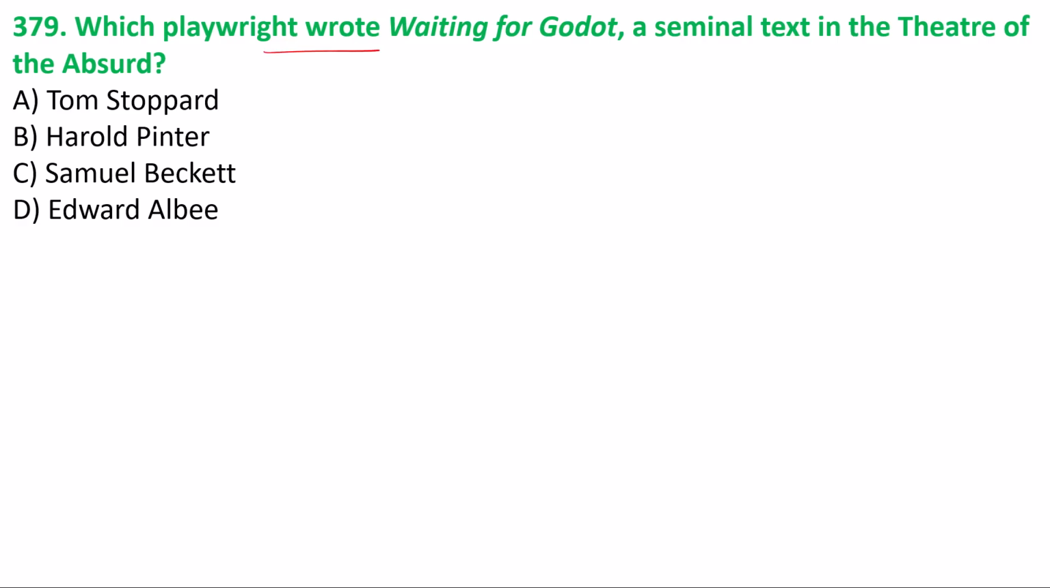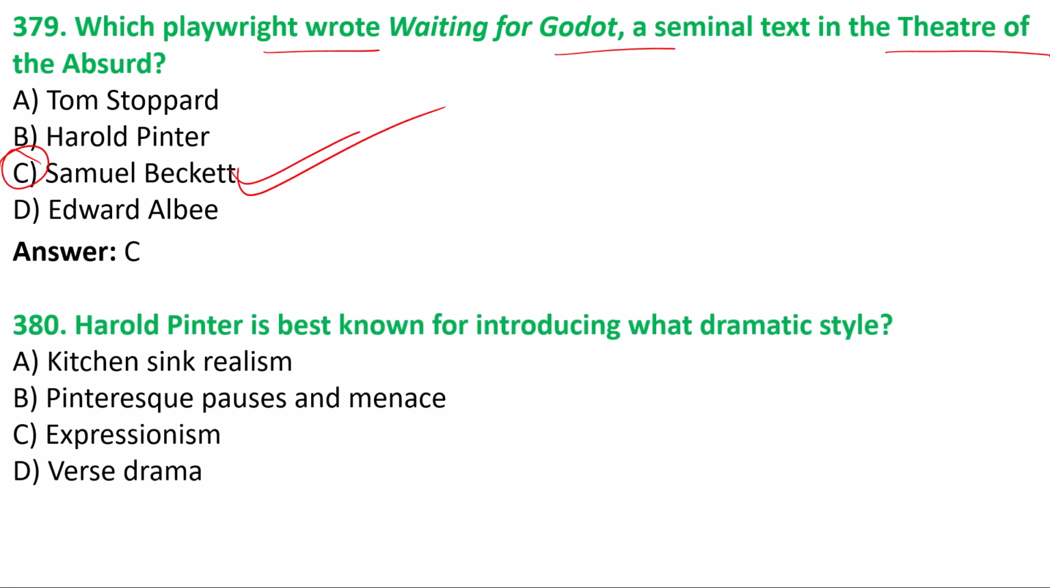379. Which playwright wrote Waiting for Godot, a seminal text in the theatre of the absurd? Without any delay, we will go for the right answer. Option C, Samuel Beckett has written this drama of the modern age. And most of the questions we are discussing now are from the modern age. 380. Harold Pinter is best known for introducing what dramatic style? Option B, Pinteresque pauses and menace.